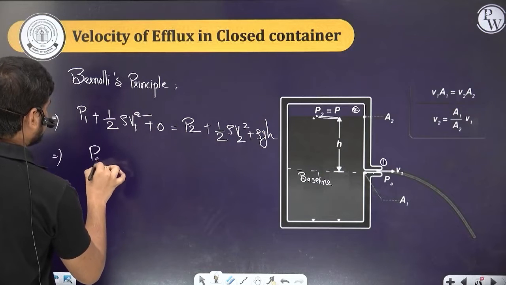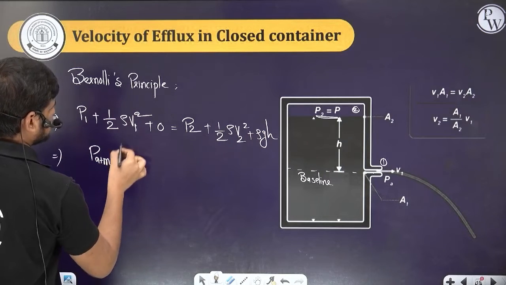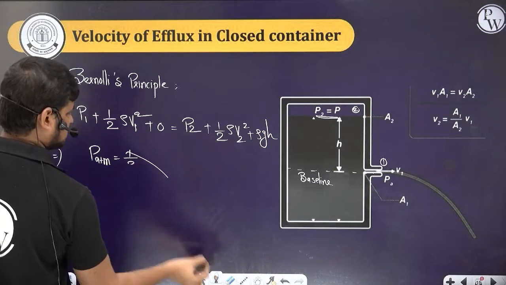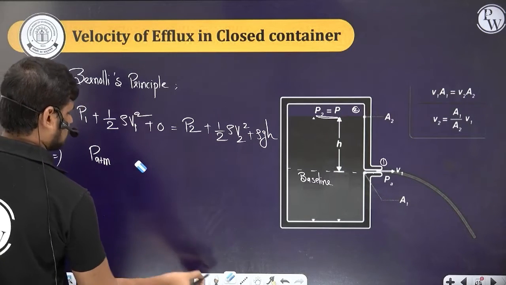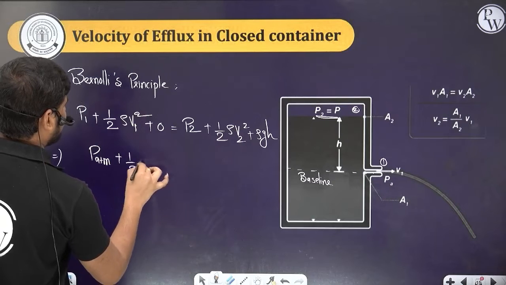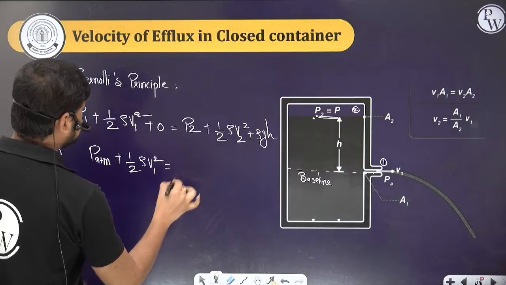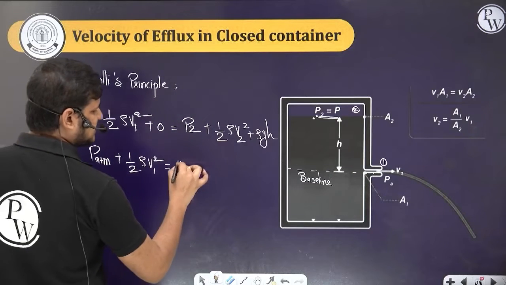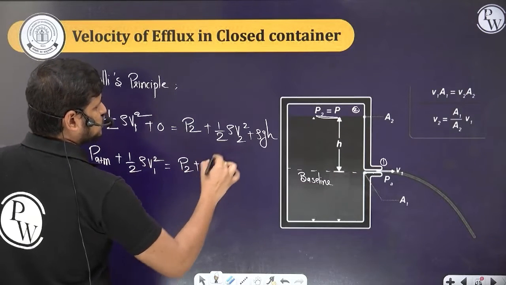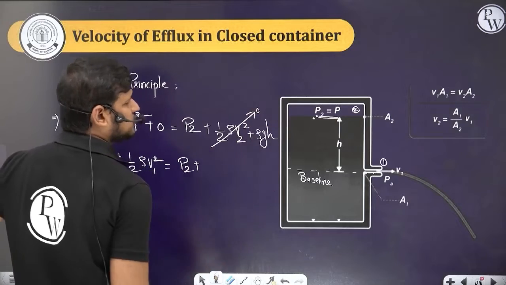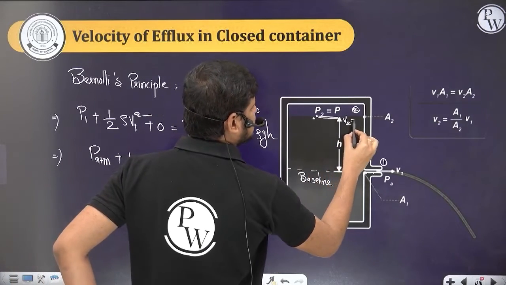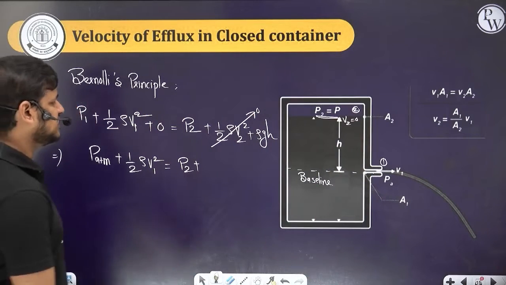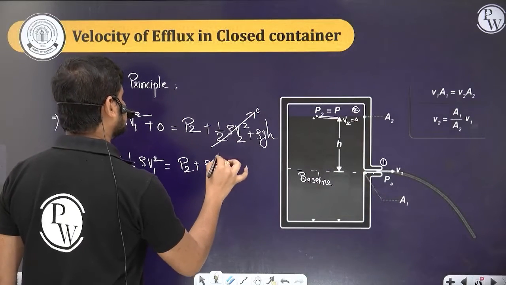P1 is nothing but P atm plus half rho v1 square, equal to P2 plus, and here the height becomes 0. This part I can take as 0, because the velocity v2 is 0, since the level comes down very slowly, so the velocity is approximately 0. So this is rho g h.